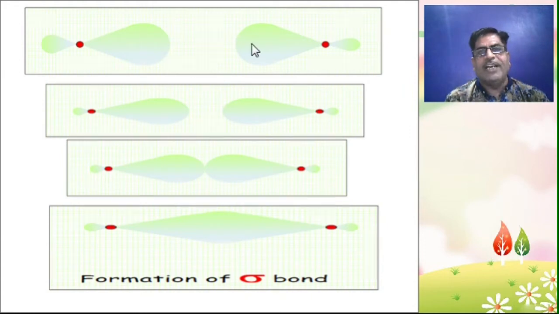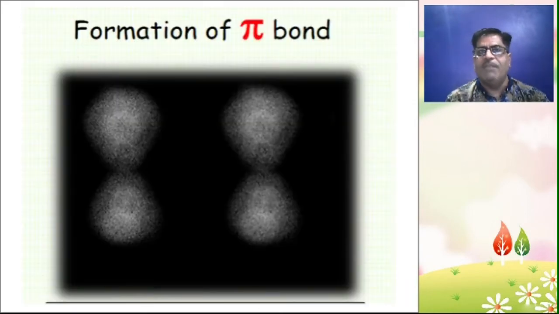Any two atomic orbitals come nearer to each other, and overlapping of both lobes of both atomic orbitals forms a sigma bond. So this type of sigma bond forms.